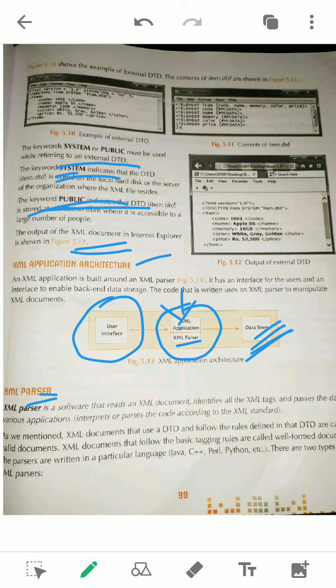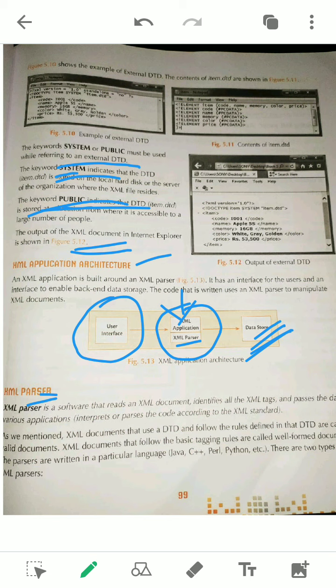Now the data store, where the data is stored, who will store it? All the shopkeepers will store their information about their products. So will they have another interface or not? That interface is not mentioned in the diagram, but they will have another interface through which they can upload things. They can give the information about their products, the specifications about their products. So there will be one interface for general users and another interface for the provider who is providing the things to us.